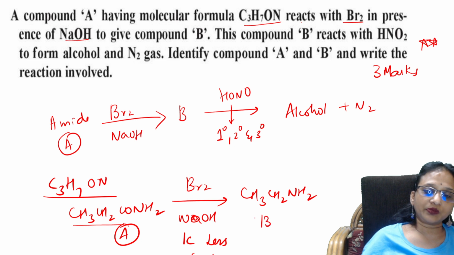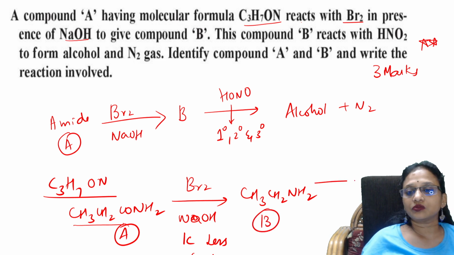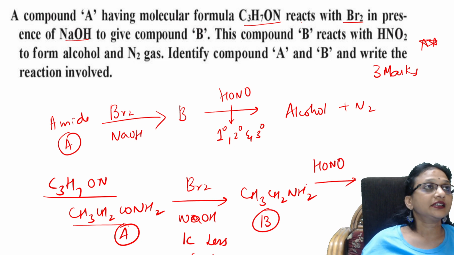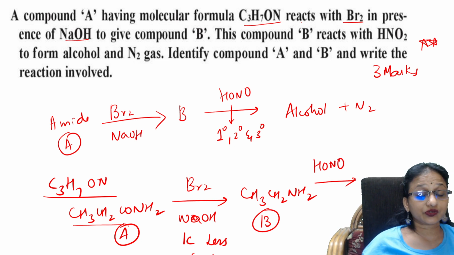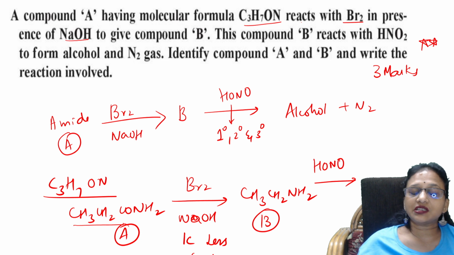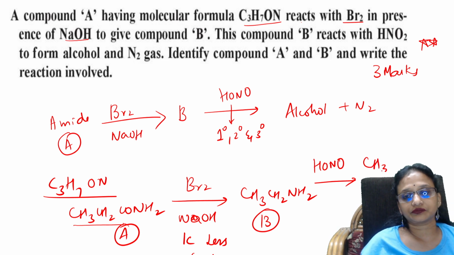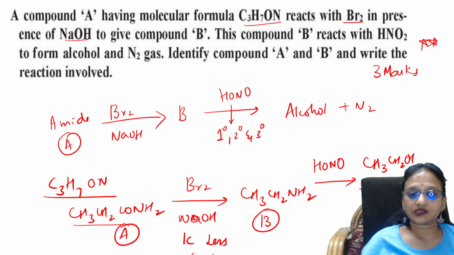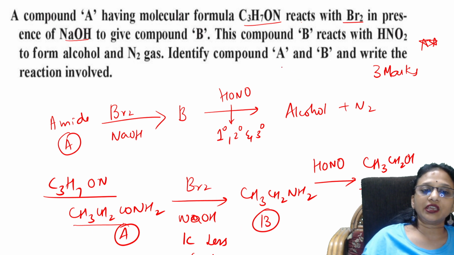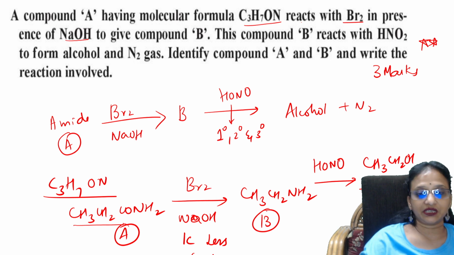This is compound B. Now you add nitrous acid, which is used to differentiate between primary, secondary and tertiary amines, where primary forms alcohols along with nitrogen gas. That's all. So compound A is an amide and compound B is a primary amine. Got it, students? You are going to write that in the exam.